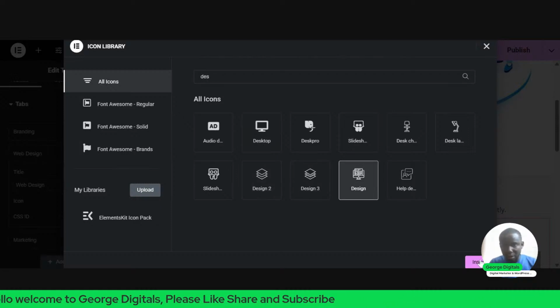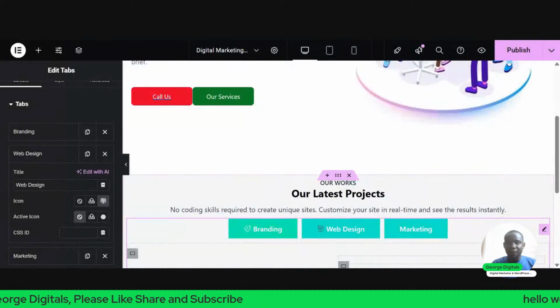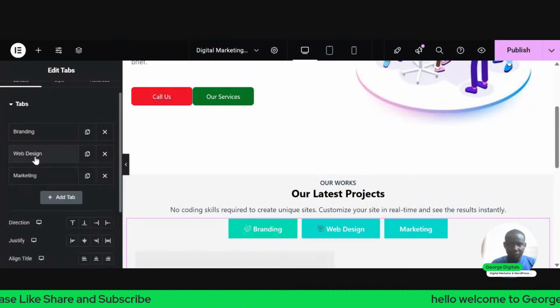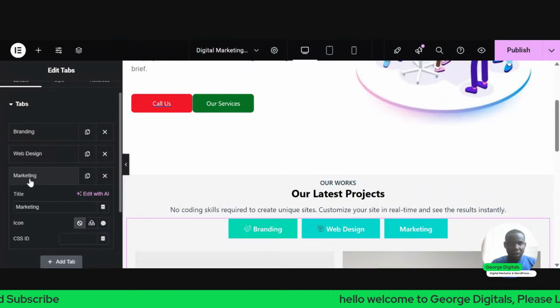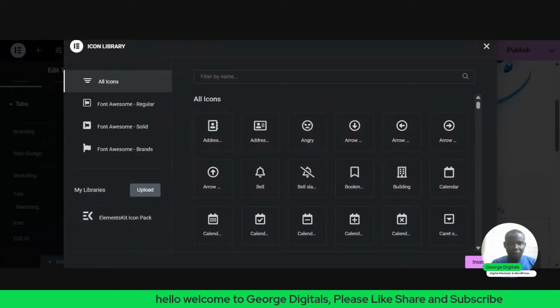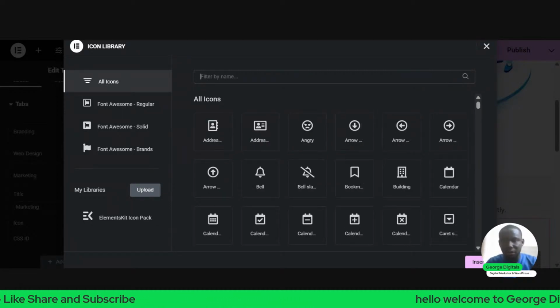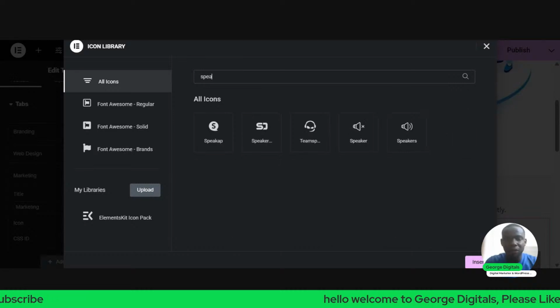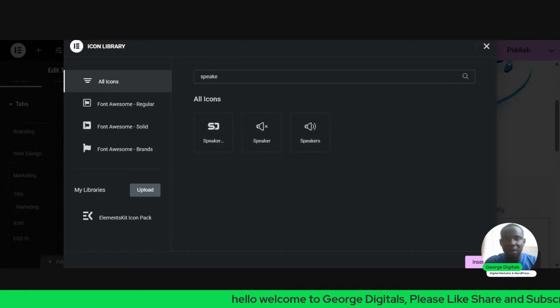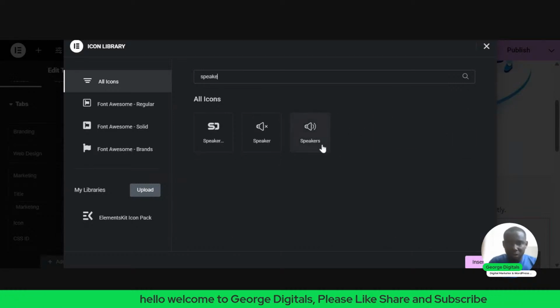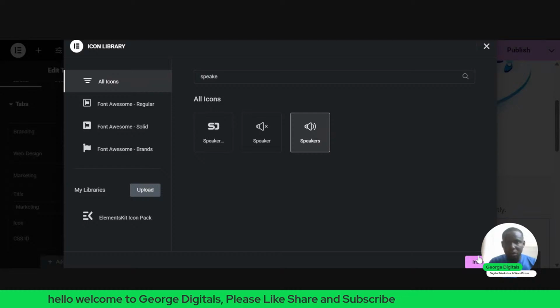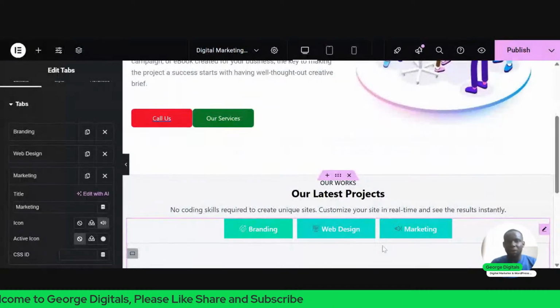I click on insert. Then I'll go to the next one, click on marketing. Click on this place you see icon. So I can just look from market, or let me just say speaker. Just click on this. So let's just call that marketing or insert.